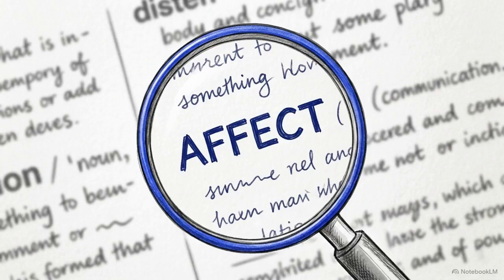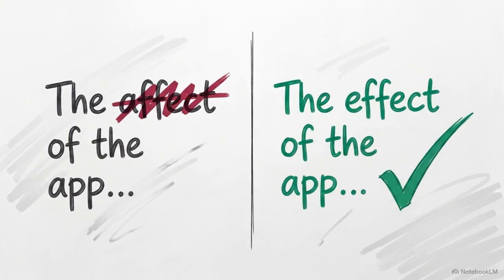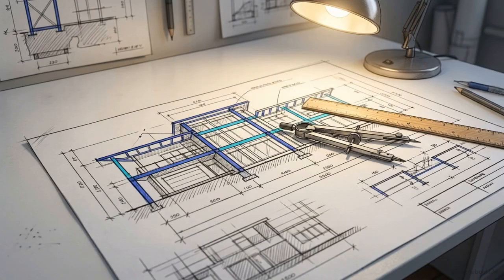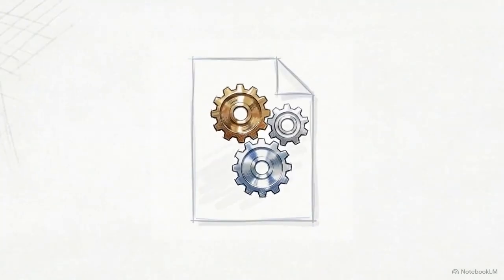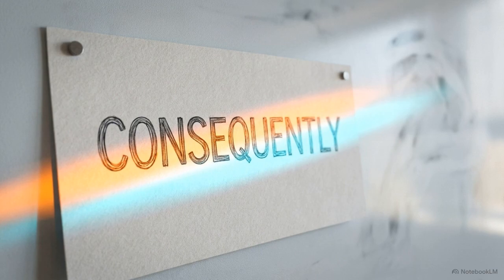The same precision applies to basic terminology. As shown here, confusing the verb affect, meaning to influence, with the noun effect, meaning the result, breaks the mechanical function of the sentence. A rigorous analytical argument leaves nothing to chance. It requires a macro structure reflecting reality, body paragraphs mapping exact mechanisms, and language signaling absolute precision.